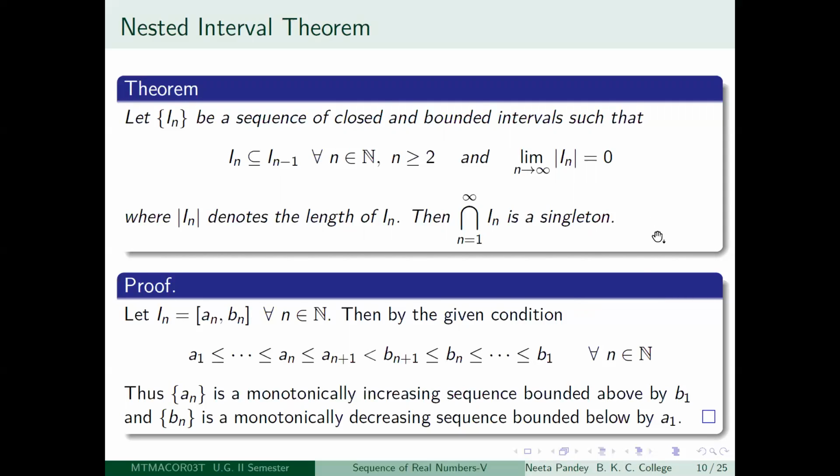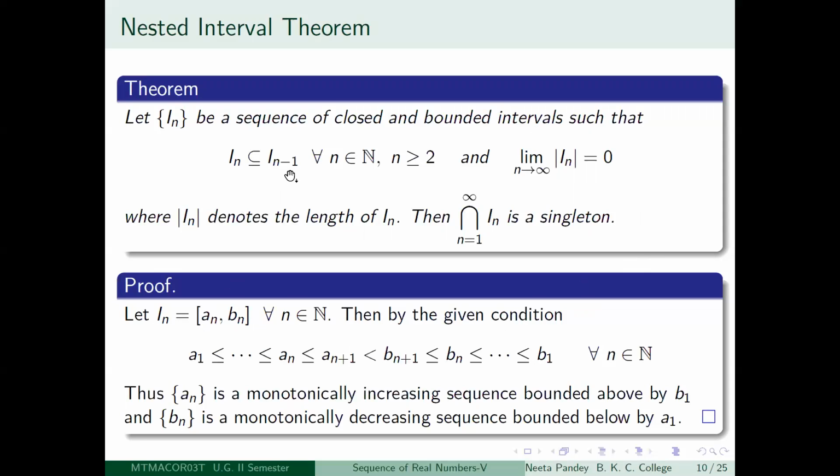So to understand the proof, all we need to really do is give names to these intervals. So suppose In is equal to the closed interval An to Bn. That is what they have said, right? You need a closed and bounded interval In and a sequence of such intervals. So let In be equal to the closed interval An to Bn.